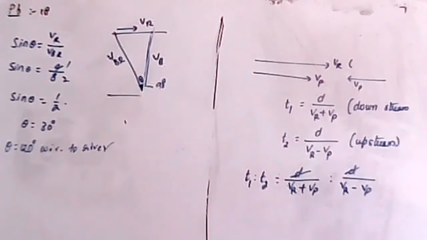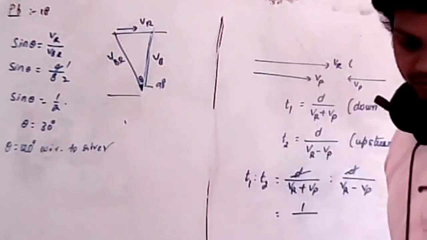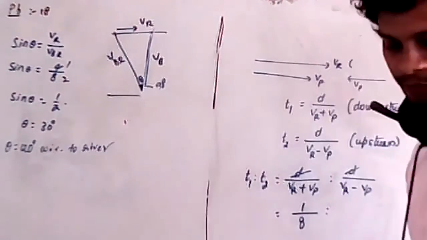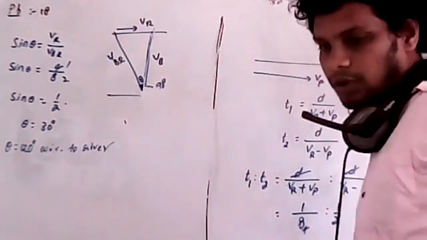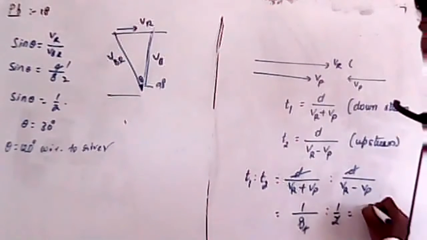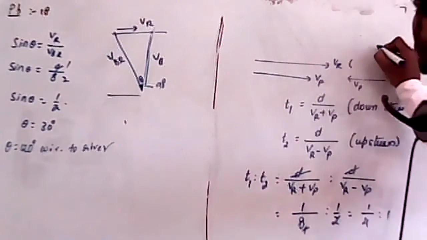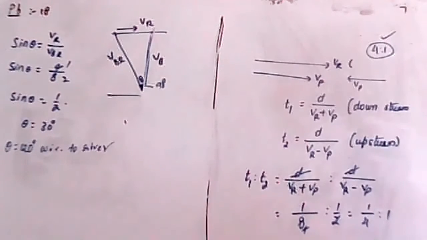Are you clear? So this is 1 by (Vr plus Vp), which is 1 by 8. Clear? 1 by 8 is to 1 by (Vr minus Vp), which is 1 by 2. Therefore, cancel: 2 ones are 2, 2 fours are 8. Therefore its value is 1 by 4 is to 1, or this can also be taken as 4 is to 1.